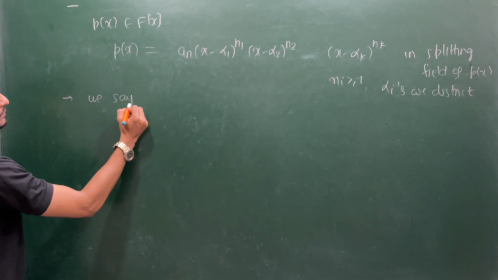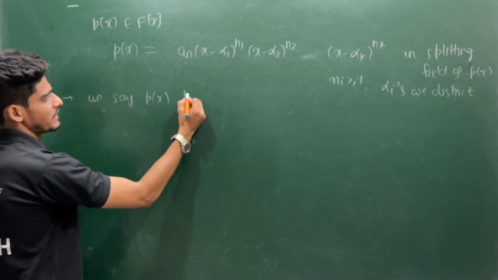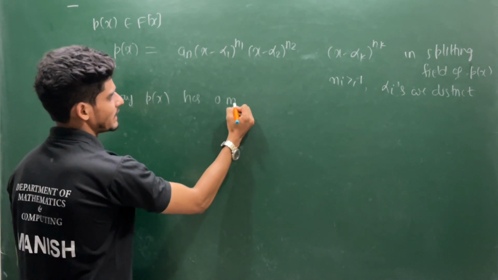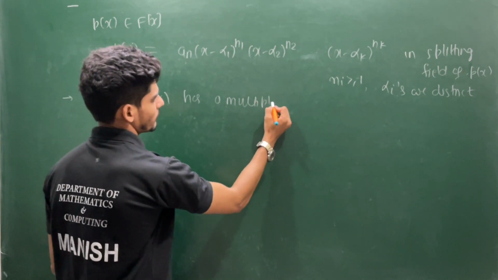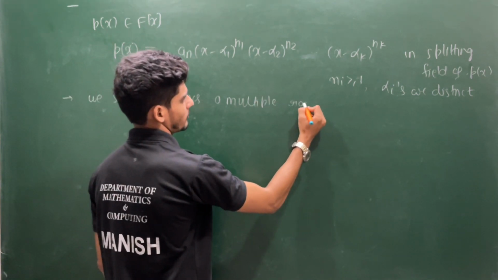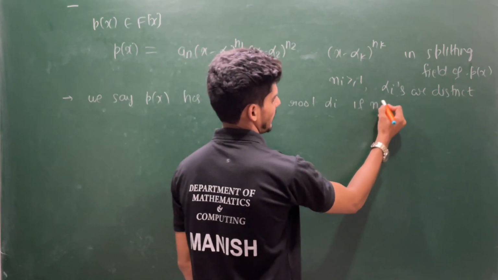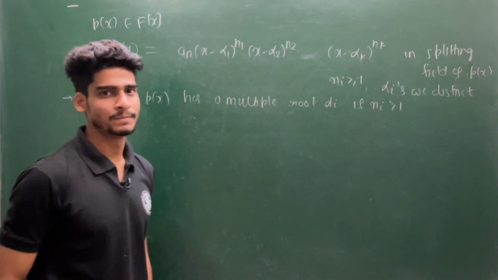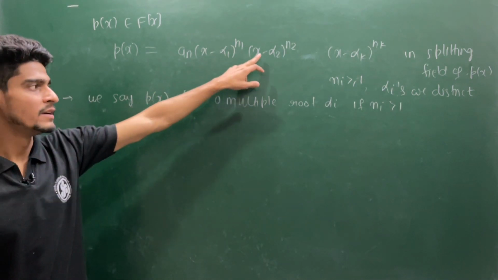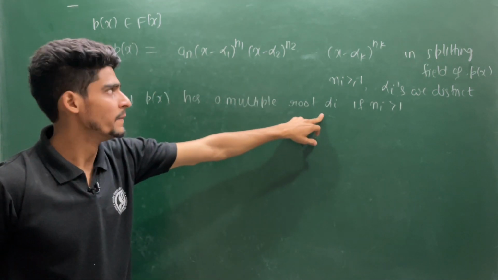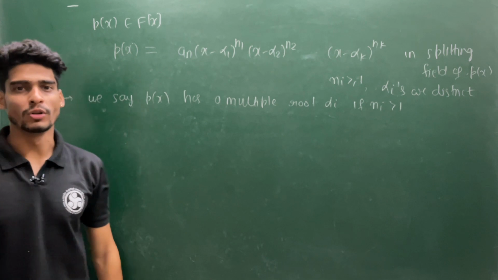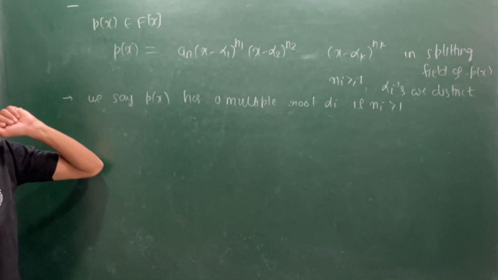We say p(x) has a multiple root alpha i if ni is strictly bigger than 1. So we say any root alpha i is a multiple root if it appears more than 1 time in your factorization.